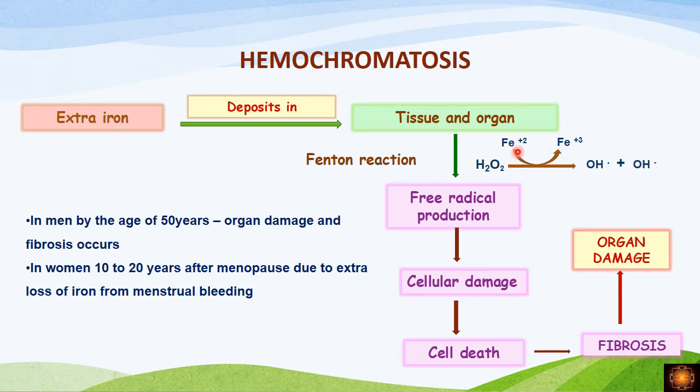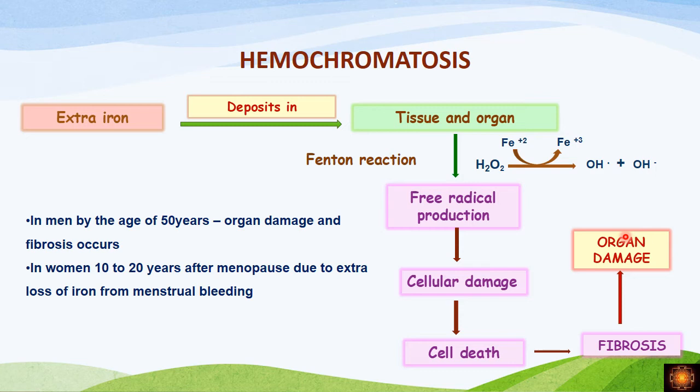Even iron and copper produce this Fenton's reaction. So in the cell, when there is increased availability of ferrous iron, the Fenton's reaction occurs and we have increased production of free radicals. These free radicals cause cell damage and death, and later on fibrosis occurs in the organ. Because of the fibrosis, finally we have organ damage.